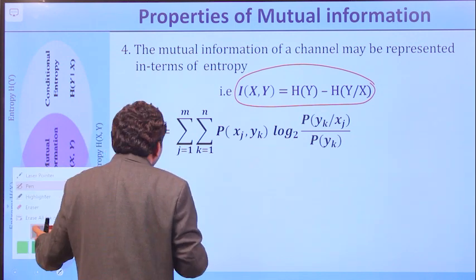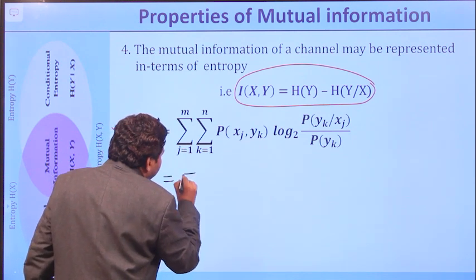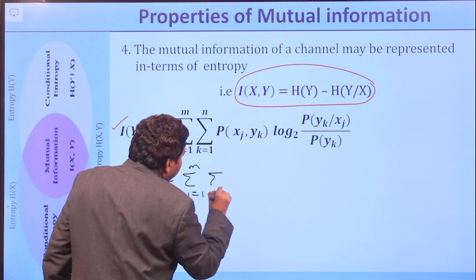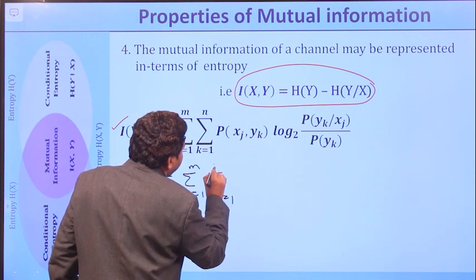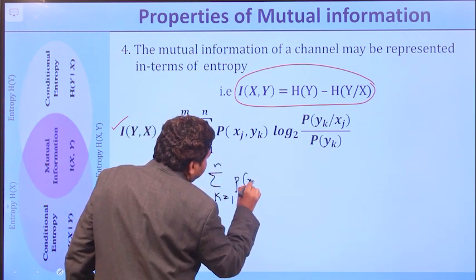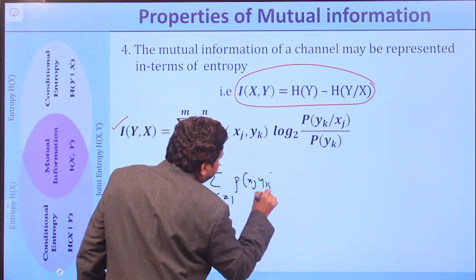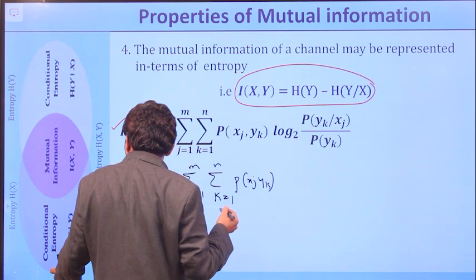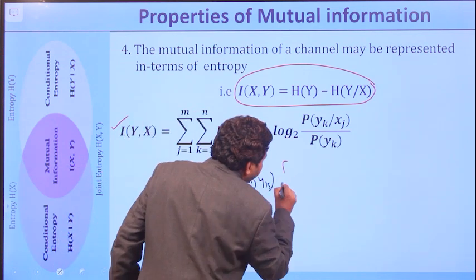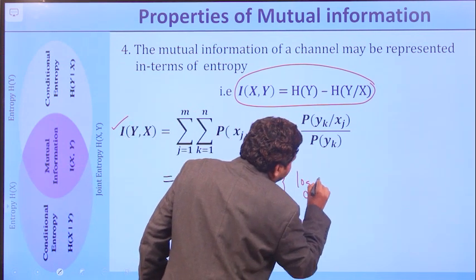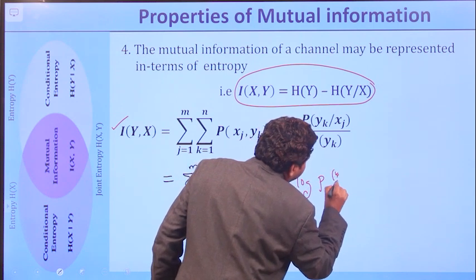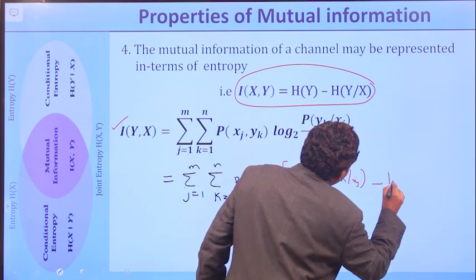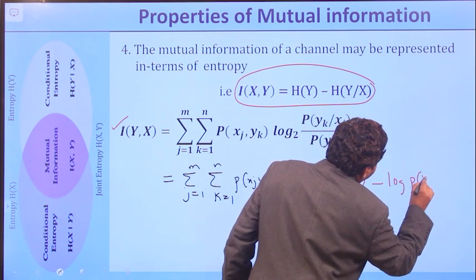It can be simplified as sigma j equal to 1 to m, sigma k equal to 1 to n, p of xj comma yk. So here log a by b is represented as log a minus log b. So this can be represented as log of p of yk by xj minus log of p of yk.